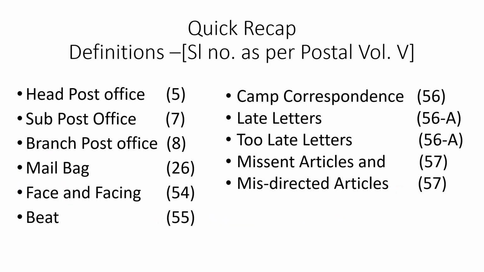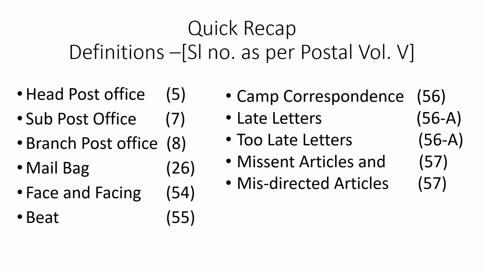Okay. Now a quick recap of what are the definitions we have seen. That is head post office, sub post office, branch post office, mailbag, face and facing, beat, camp, correspondence, late letters, two late letters, missent articles and misdirected articles.